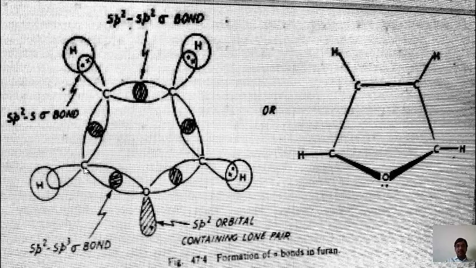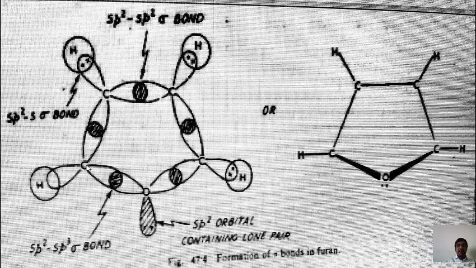This is the first carbon atom. It carries 3 sp2 hybrid orbitals. Out of these, the first orbital overlaps with the oxygen atom, because oxygen carries 2 unpaired electrons, and gets sp2 overlapping to form a sigma bond. Another orbital overlaps with this hydrogen atom to form sp2-s overlapping.